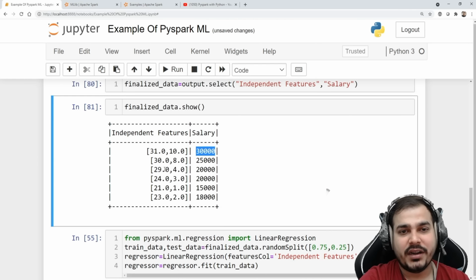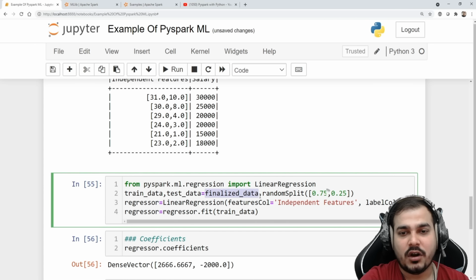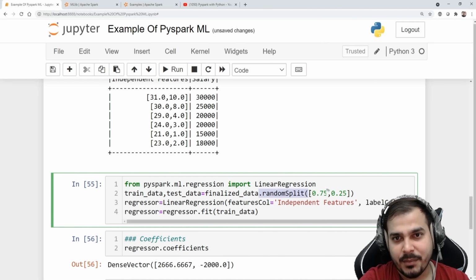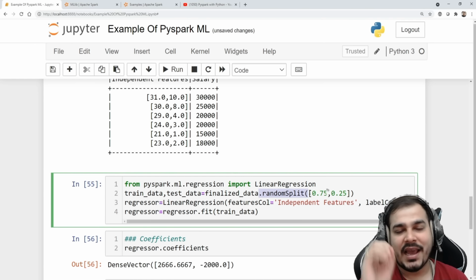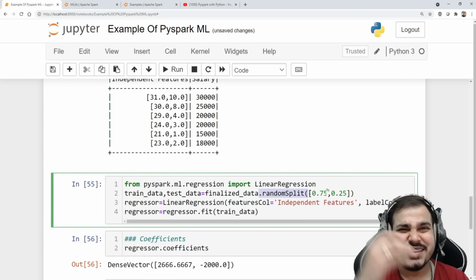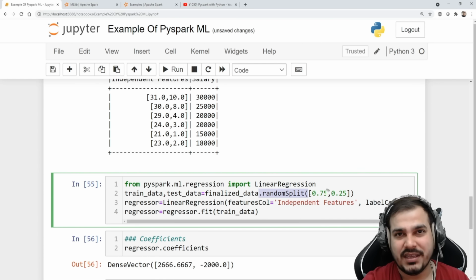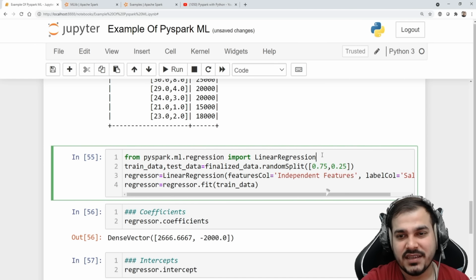In order to do a train test split, I use a function inside my finalized data which is called randomSplit. Remember guys, I'll try to explain line by line by implementing it when I'm doing a bigger project. Right now, since this is just an introduction session, I really want to explain how things are actually done. So this is basically my train test split.